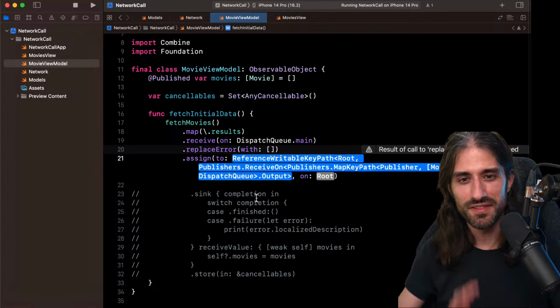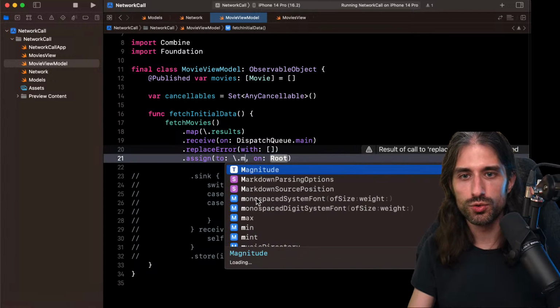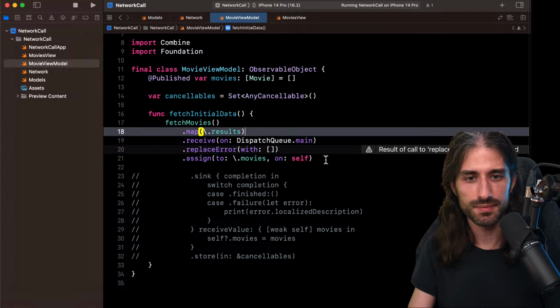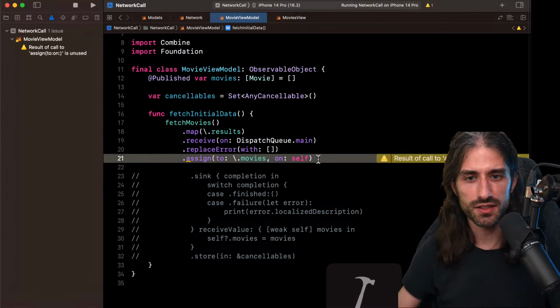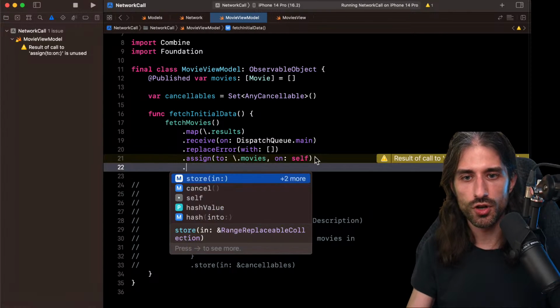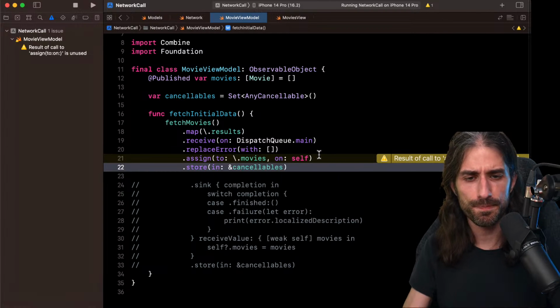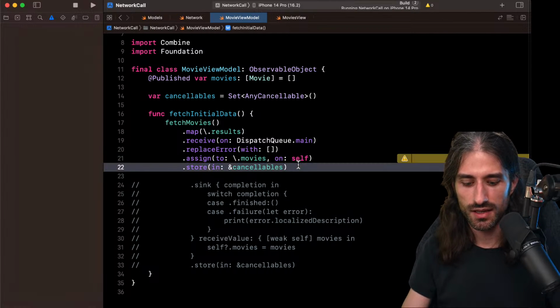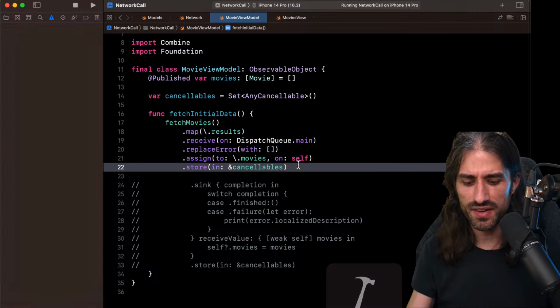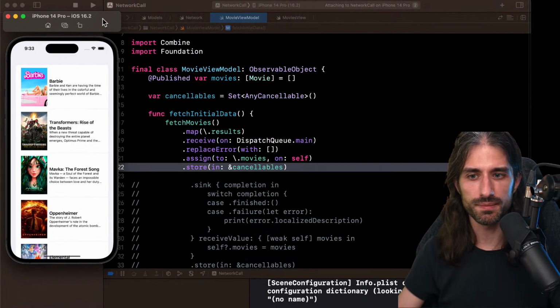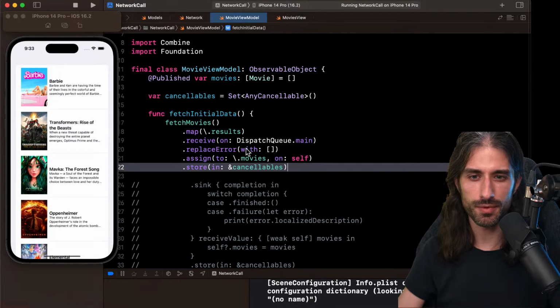It's very easy to say, okay, I'm going to do assign to the property movies on self, like this. This code is going to build. I need to store the subscription still. I still need to store it into an AnyCancellable. Okay, like this. This code is going to work perfectly. Let me launch the app, you will see. The app is going to work beautifully. But we have a problem.